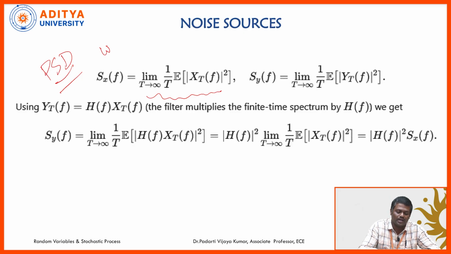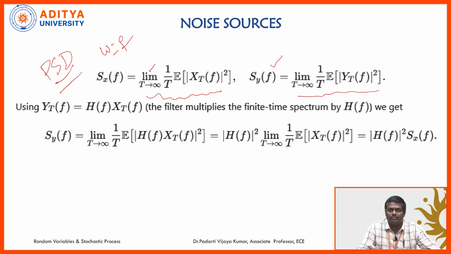In place of omega, I replaced it with f. Sxx(f) is equal to limit T tends to infinity 1 by T expectation of absolute value of XT(f) whole square. And output power spectral density is also mathematically defined as limit T tends to infinity 1 by T expectation of |YT(f)| whole square.